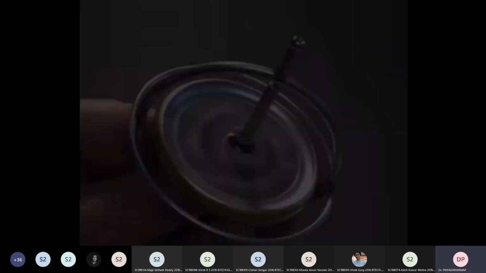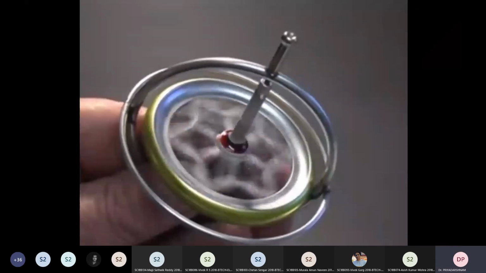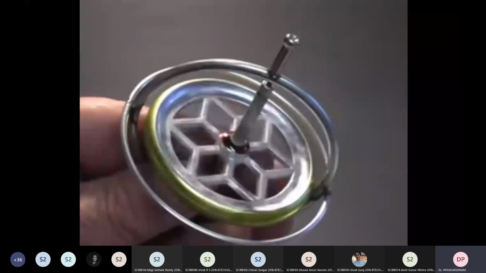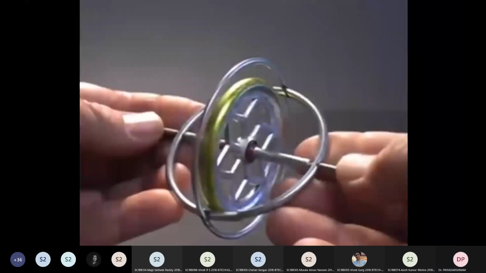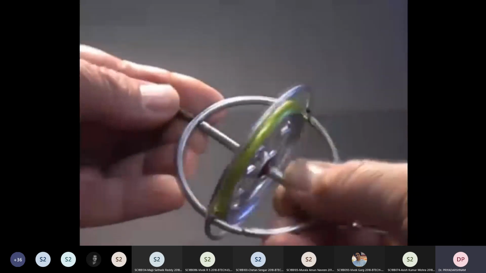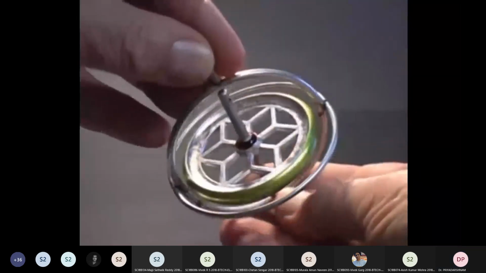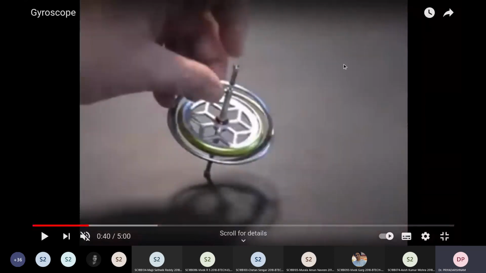You can see you have a set of gimbals, outer gimbal. I think these are not moving gimbals, they are fixed gimbals. So here the concept of conservation of angle. I think this is not useful to us. I will change it.